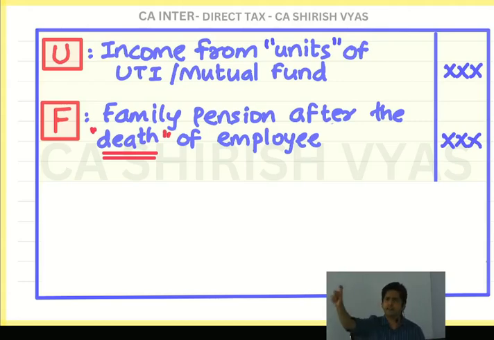Like if Katrina Kaif gives her phone number, I will memorize it. But if you give your phone number, I might forget it also. But if Katrina Kaif or some big actress gives the phone number, I want to remember the number, I will remember. It is all about intention.